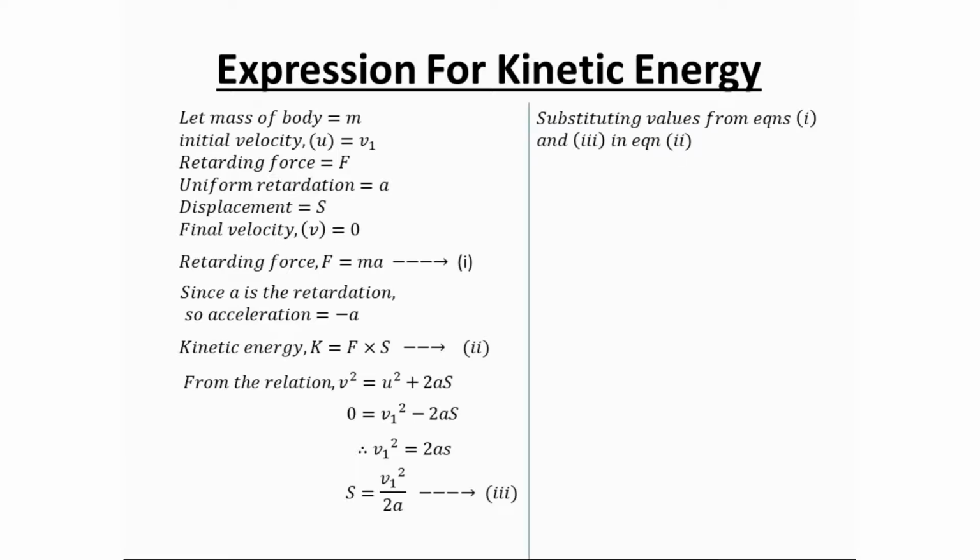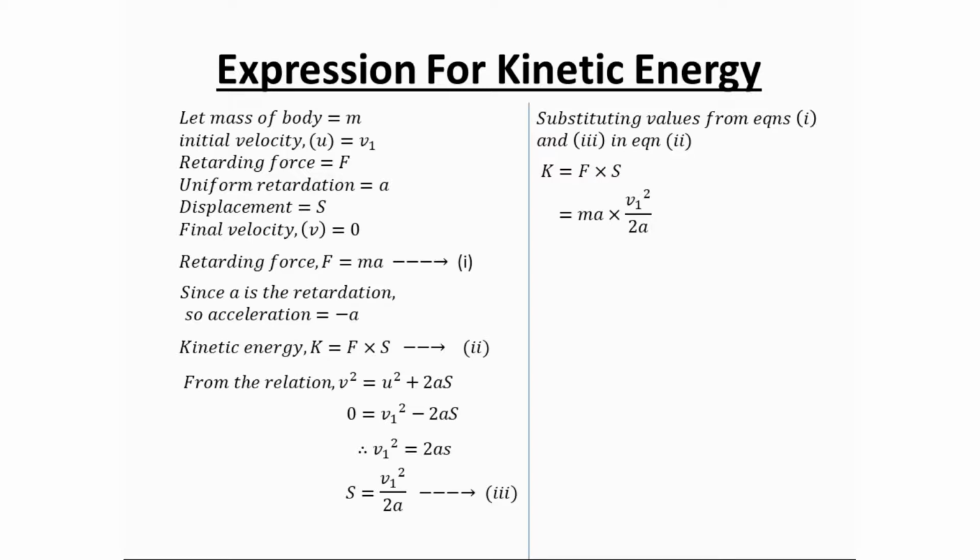Substituting in the equation 2 the values of displacement s and force, I will get K is equal to force, which is m into a, multiplied by displacement, which is equal to v1 square upon 2a, which I obtained in equation 3.